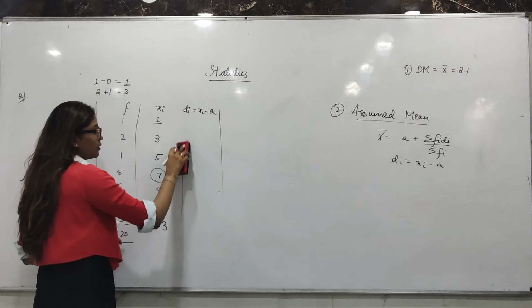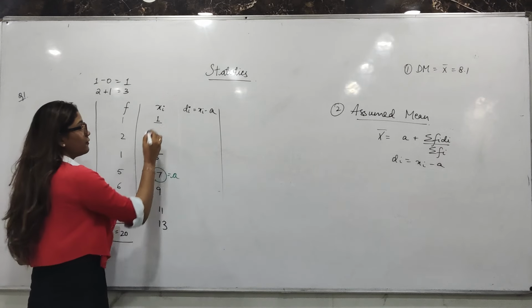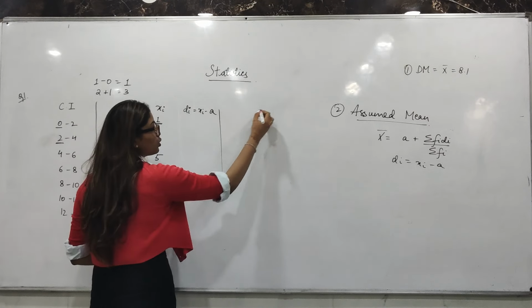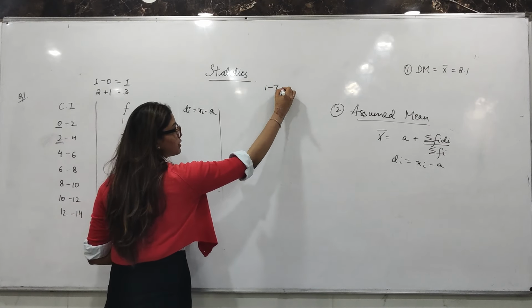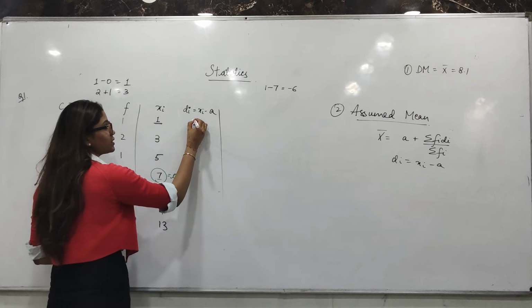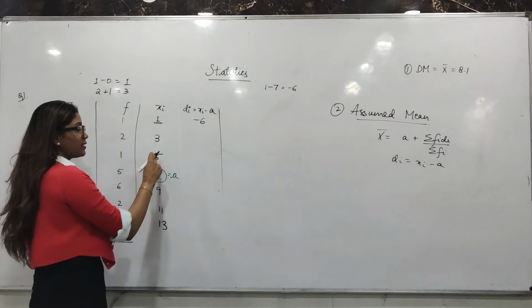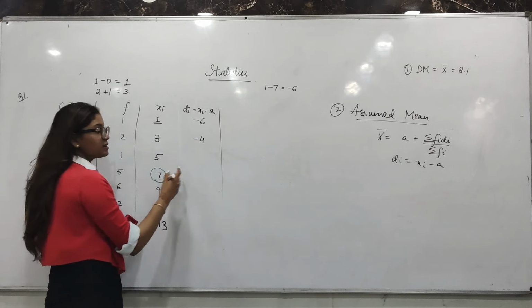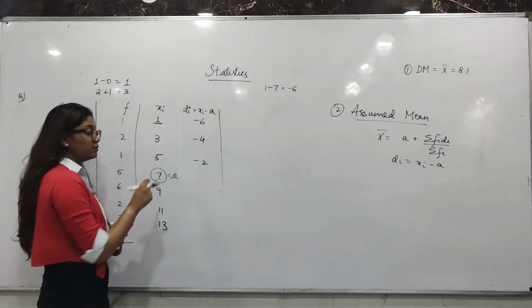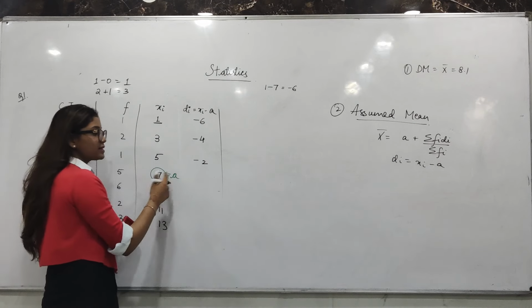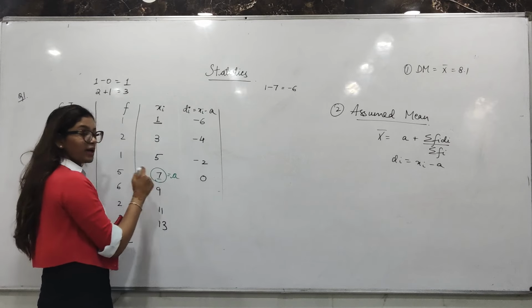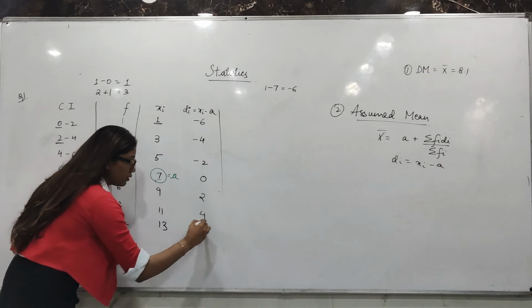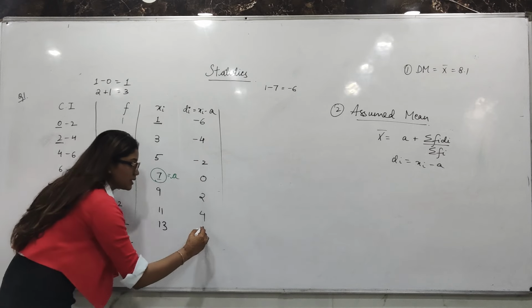Okay, xi minus a. फर्स्ट केस में आपका xi है 1 और a है 7, तो आपका फर्स्ट केस बनता है 1 minus 7, which is minus 6. So first di is minus 6. Second, 3 minus 7, minus 4. 5 minus 7, minus 2. For this case, 7 minus 7, 0. 9 minus 7, 2. 11 minus 7, 4. 13 minus 7, 6.